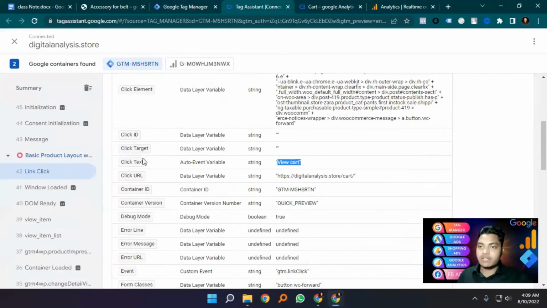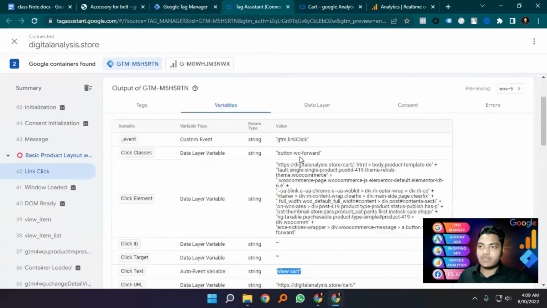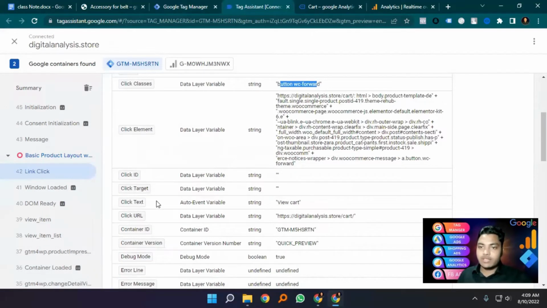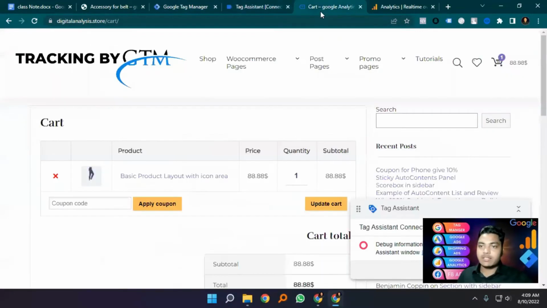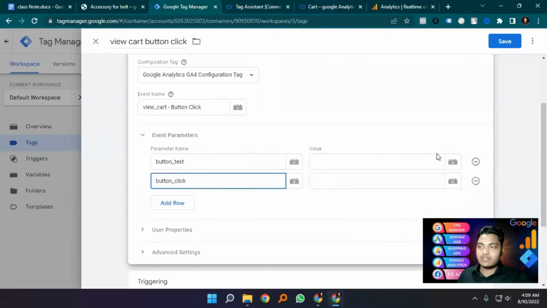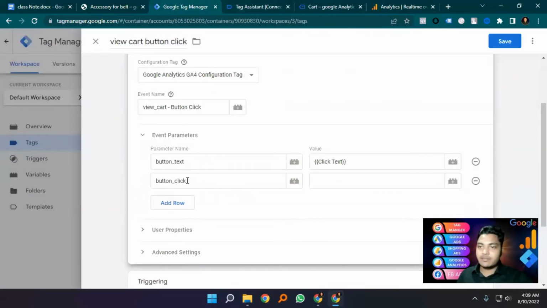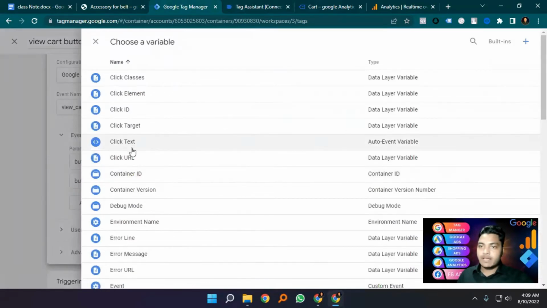And here is the button click, which button I clicked, link click. Here is the view cart button, link text is view cart, and here is the button class. So we don't track the button, we are now clicking view text. Click text is our view text, that's why button text means click text. So I select click text, and for button URL, not click button URL, I'm selecting click URL or page URL. So now I'm selecting click URL.